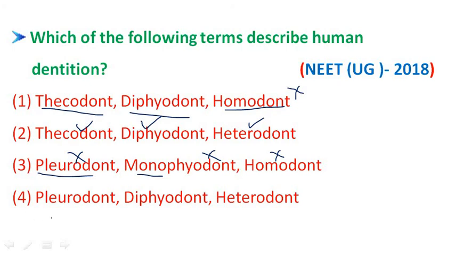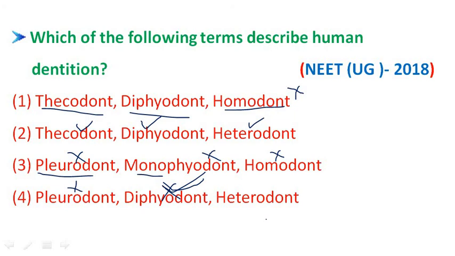Now, coming to the fourth option: acrodont or pleurodont, where no sockets are present. Diphyodont means two sets of teeth are present in human beings, right.